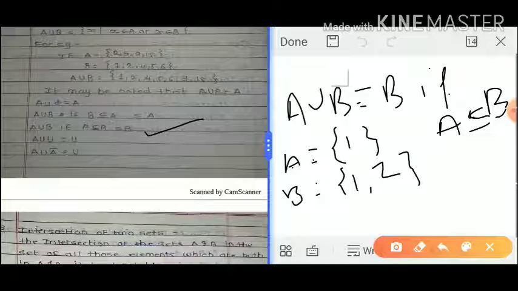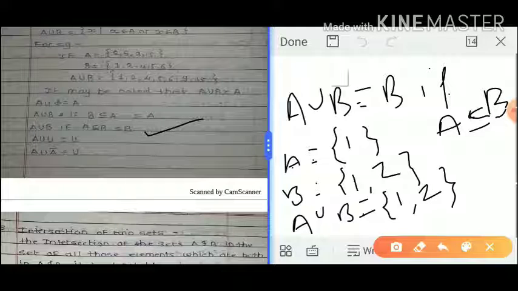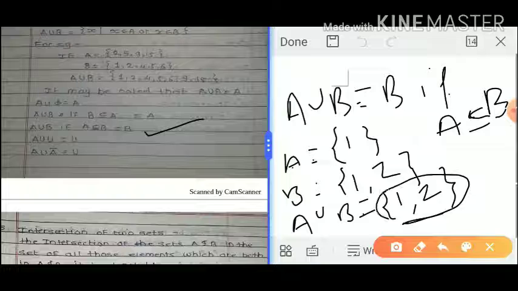A is a subset of B, because all the elements of A belong to B. A contains only one element, 1, which belongs to B. That means A is a subset of B. So here we find A union B. 1 is in both sets, so we consider it one time, and 2 is only in B. So 1 and 2 are elements which belong to B. That means A union B equals B if A is a subset of B.